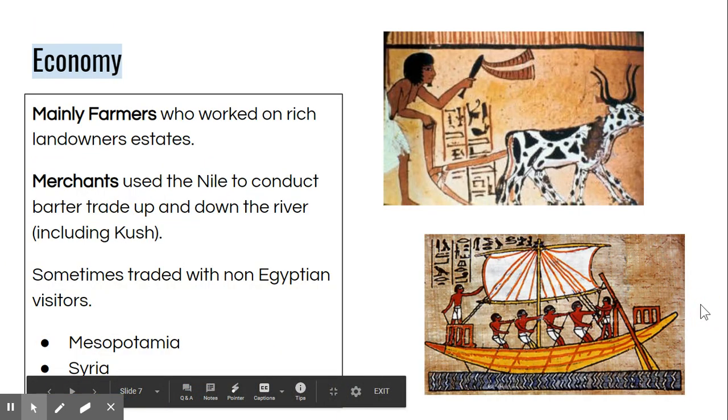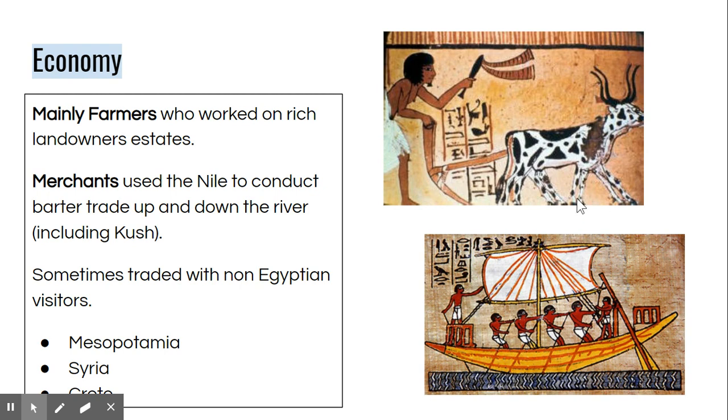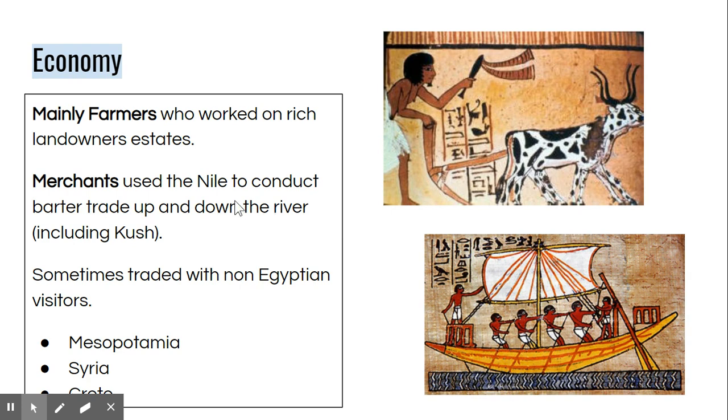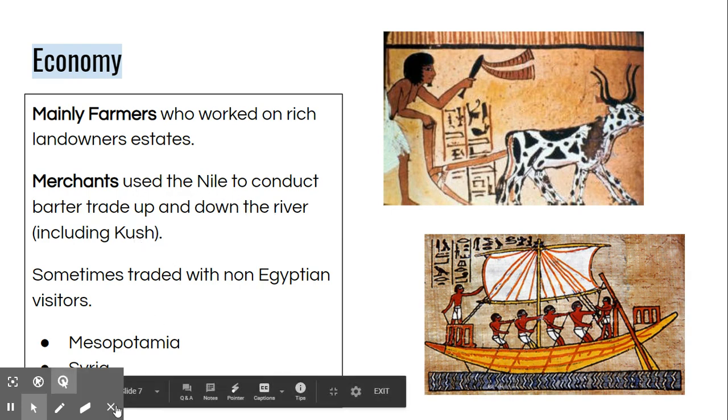In terms of economy, Egyptians were mainly farmers who worked on rich landowners' estates, but they also used the Nile to conduct barter trade, kind of like a highway, stopping along cities along the way. In addition to trading with Kush, which was nearby, they also traded with civilizations like Mesopotamia.